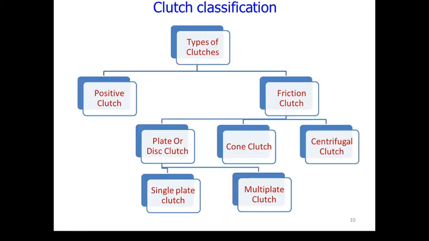So we can classify them as positive clutch and friction clutch. Friction clutch has some other types like plate or disc clutch, cone clutch, and centrifugal clutch. The plate or disc clutch has single plate clutch or multiple plate clutch. We'll focus on this side because positive clutches are like chains or gears. They are permanently attached and may be disengaged when required, and these clutches are basically engaging and disengaging type.